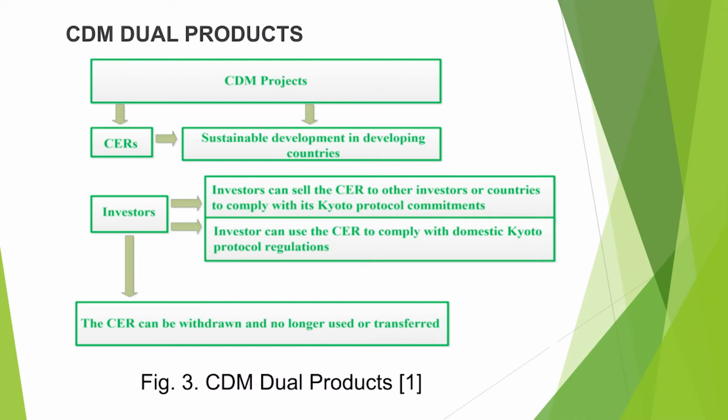So here, what are CDM dual products? In this case, you can see that with the help of the CDM project, which is given on the top, you can provide the CERs, and this is responsible for sustainable development in developing countries. On the left hand side at the bottom, you can see the investors. The CERs can be withdrawn and no longer used or transferred, but investors can sell the CERs to other investors or countries to comply with the Kyoto Protocol commitments. The investor can also use the CERs to comply with domestic Kyoto Protocol regulations.